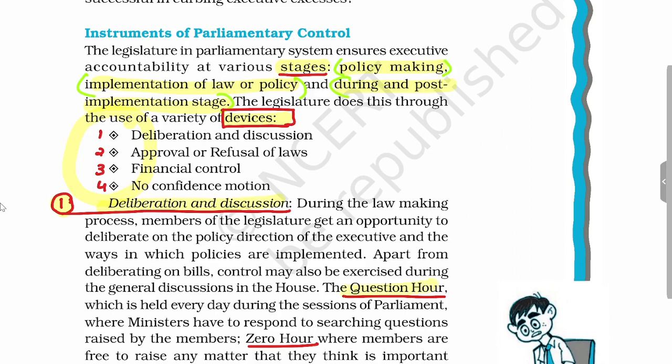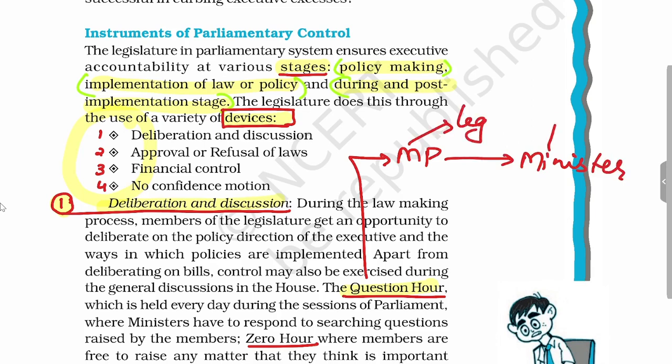So during question hour, MPs will ask questions to the minister and the minister will reply. So this is how the MP will be representing the legislature wing, and the minister will be representing the executive wing, and this is how the legislature will have control over the executive through question hour.